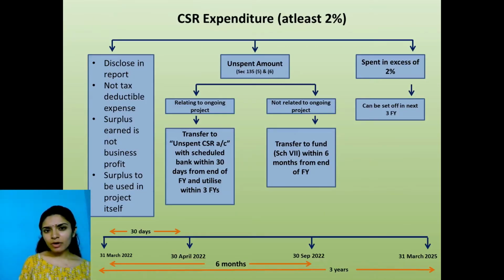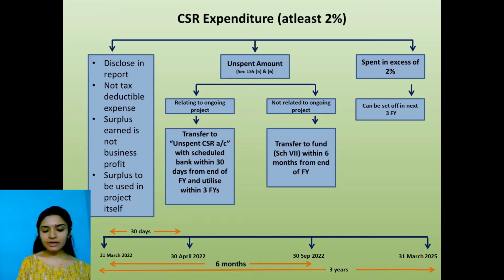I said something about CSR spend. How much to spend? That is minimum of 2% of average net profits of the preceding 3 financial years. We will look at this expenditure a little more in detail because there is an important amendment that came over here. Now, let's say, for example, in my company, I'm eligible to follow CSR from this year. You are the chartered accountant of my company.